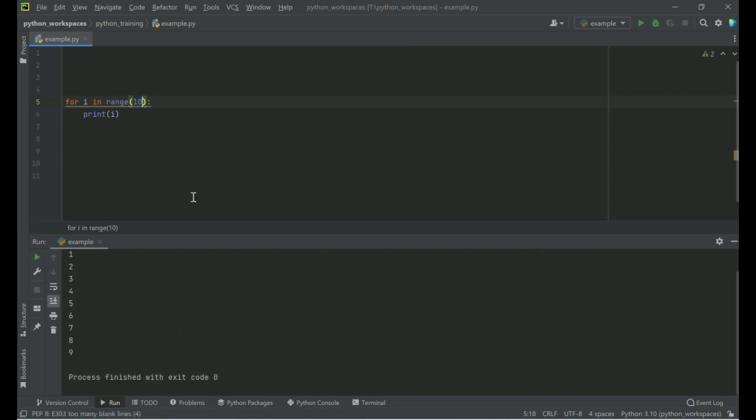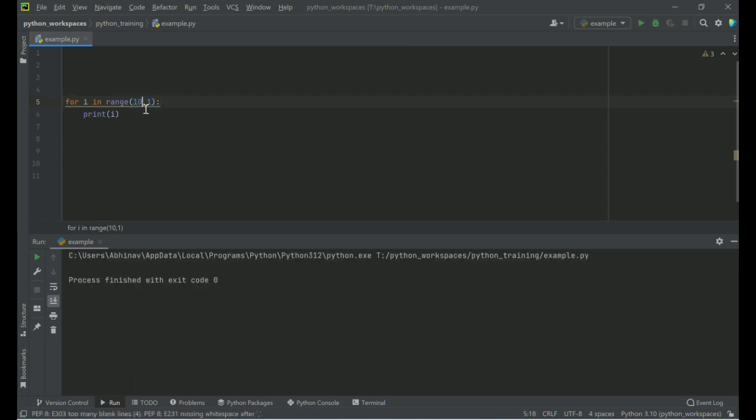What if I write 10 comma 1? Will it take it as start comma end, or will it take it as end comma increment size? By default, it will take the first parameter as start and the second parameter as end. So start is greater than end, and it will not print anything here. Let's say if I write 1 and then 10, then it means start is 1, end is 10, and increment size I haven't written here, so it will be considered as 1. So it will print the values 1 to 9.